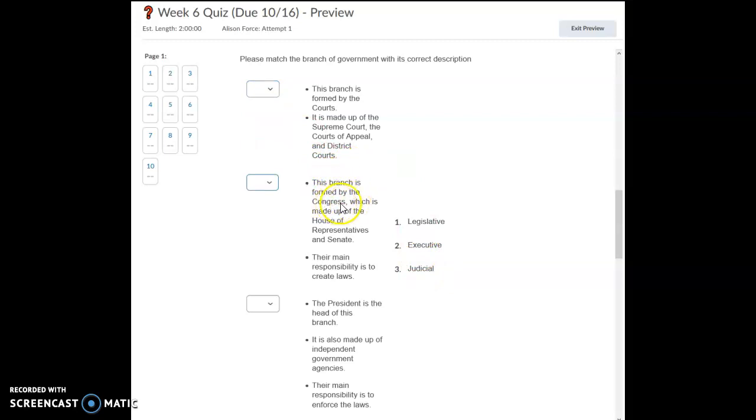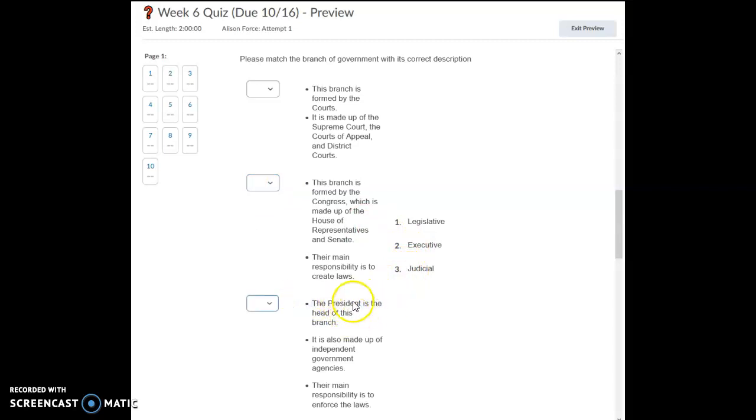This branch is formed by the Congress, which is made up of the House of Representatives and Senate. Their main responsibility is to create laws. Again, choose number 1 for legislative, 2 for executive, or 3 for judicial.